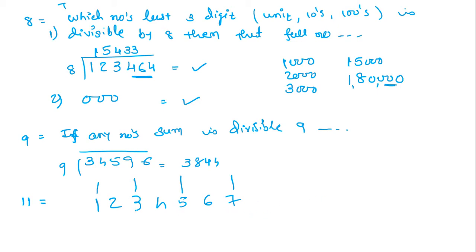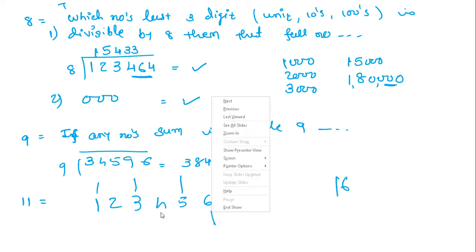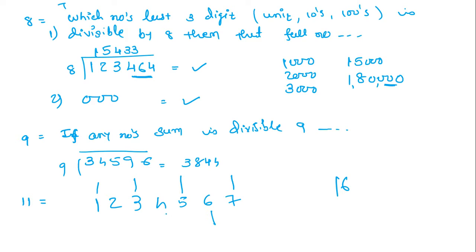So 7 plus 5 is 12, plus 3 is 15, plus 1 is 16. Now the other side: 6 plus 4 is 10, plus 2 is 12. So subtract: from the bigger number you have to deduct the smaller number, this you must remember. So 16 minus 12 is 4.